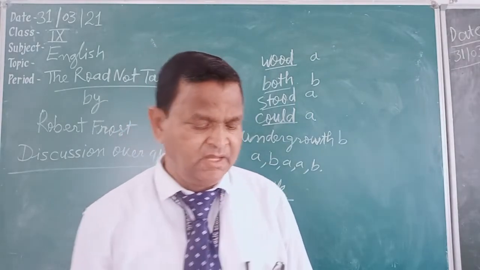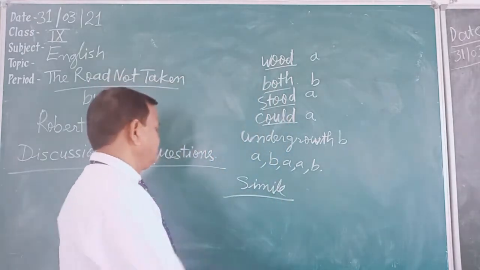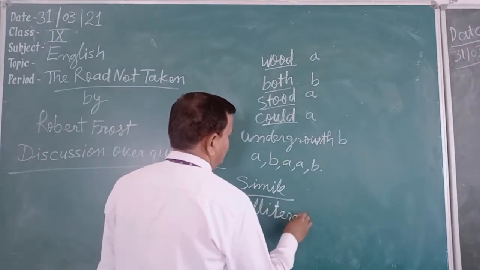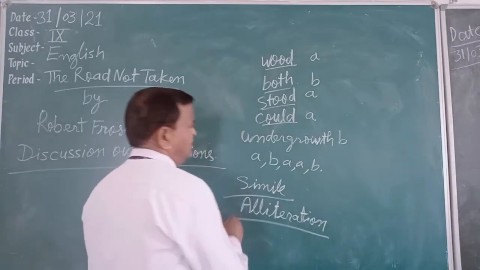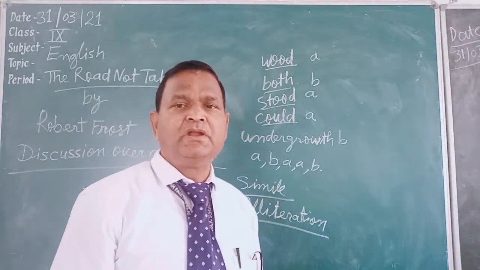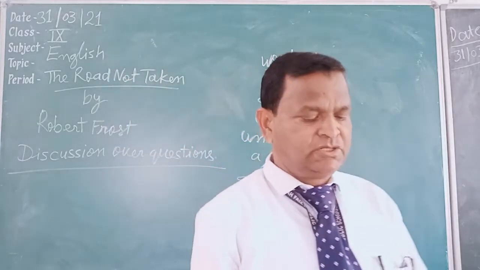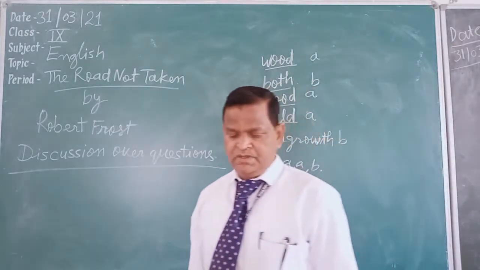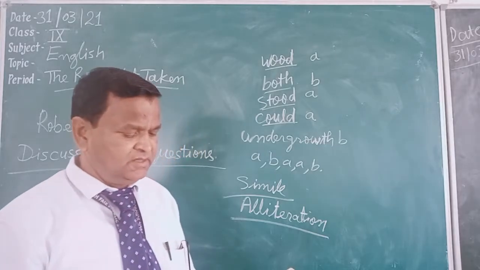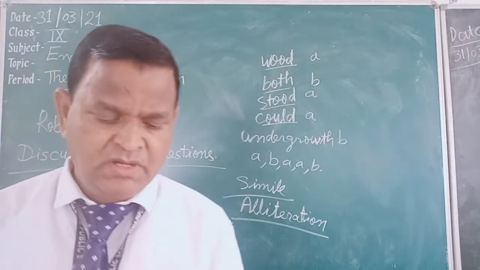And alliteration, a figure of speech, has also been used in the second stanza. Where "wanted wear" is written, in that line alliteration has been used. W is written two times and the similar speech sound comes, so it is alliteration. Another place is also given, "the passing there", in the same stanza, third line. That is also alliteration.